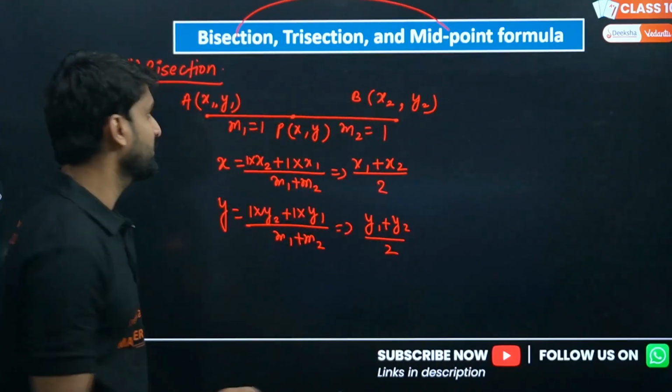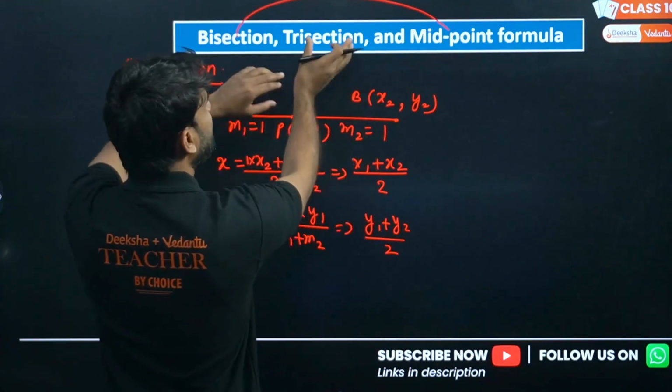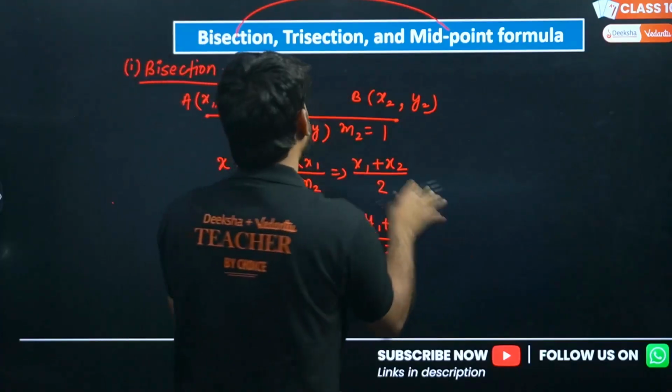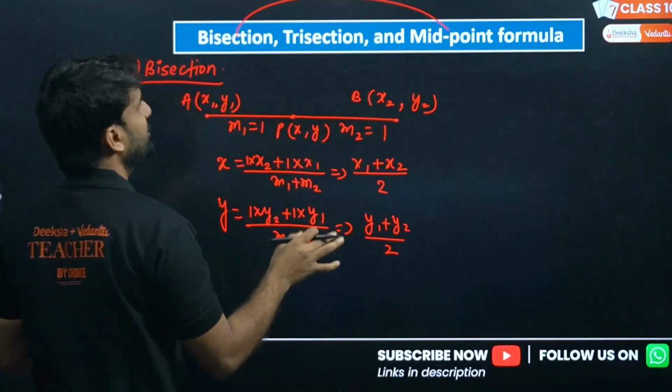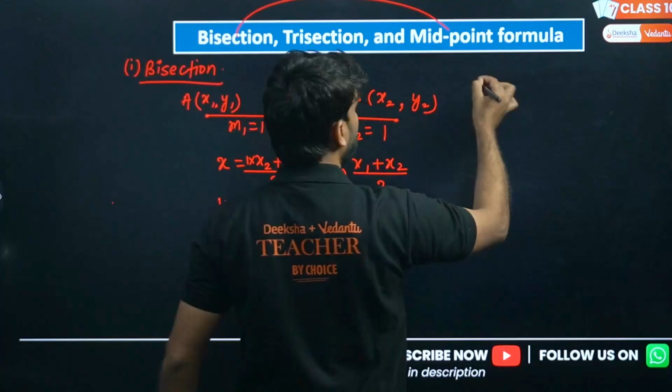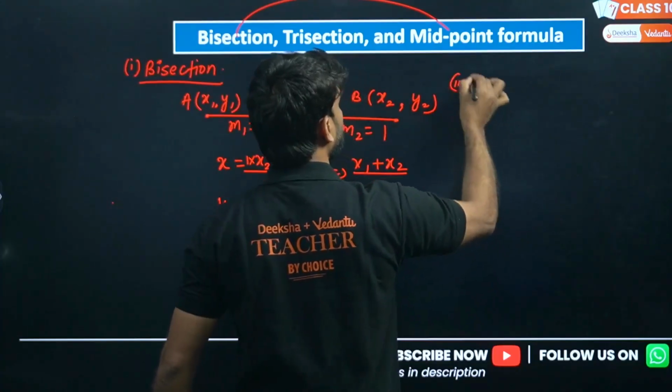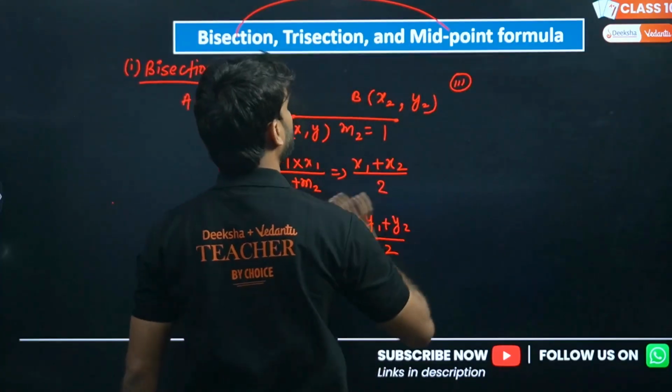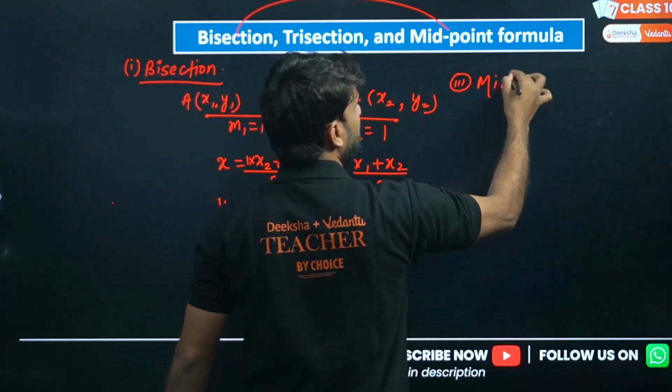Hope you have understood. Now I'm just leaving the term trisection, we will talk about it later, because these two terms are a bit similar to each other. So I'm coming to the midpoint formula directly. This is first, second and third; I'm calling it third. This is the midpoint formula.